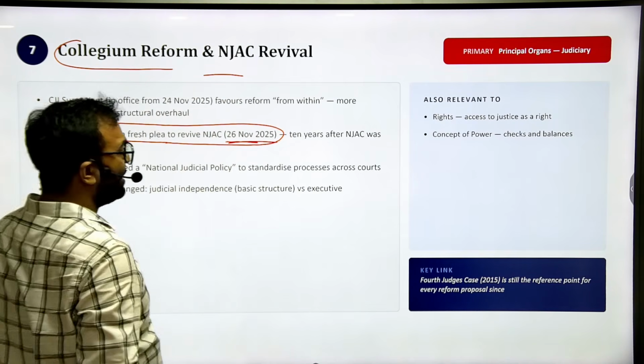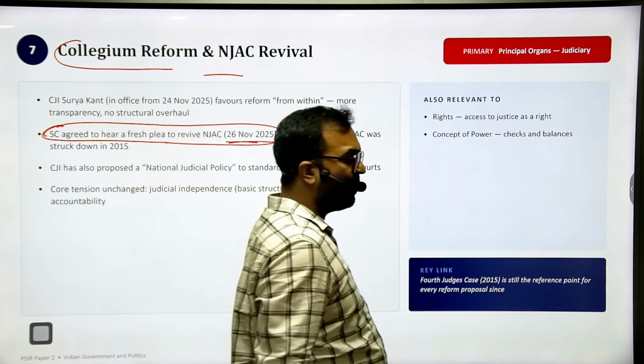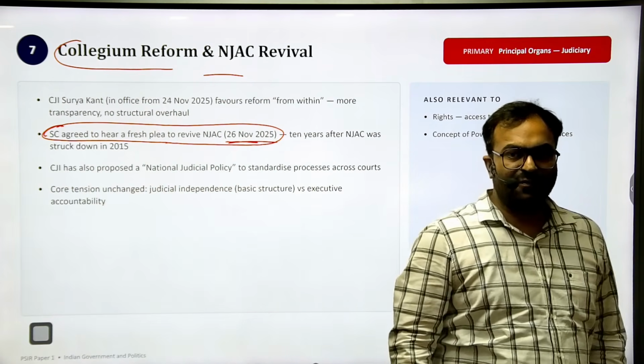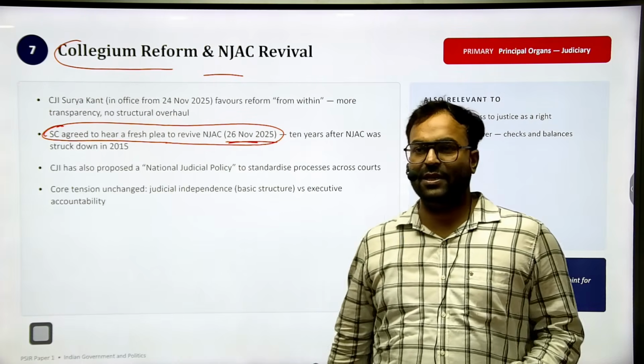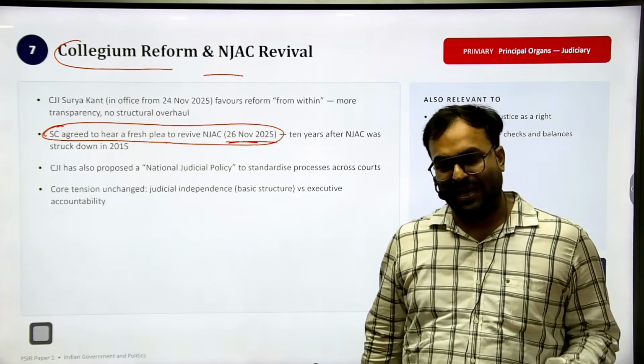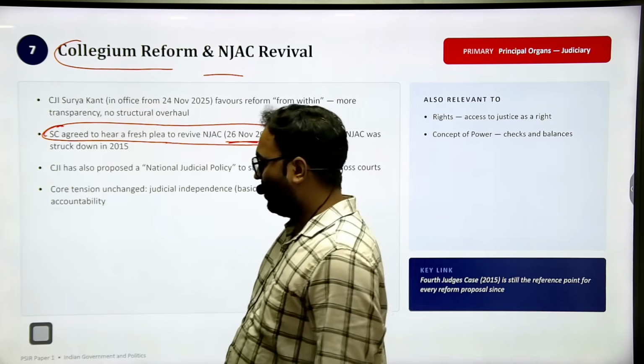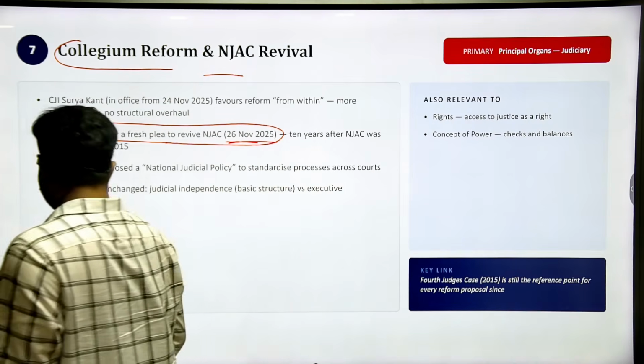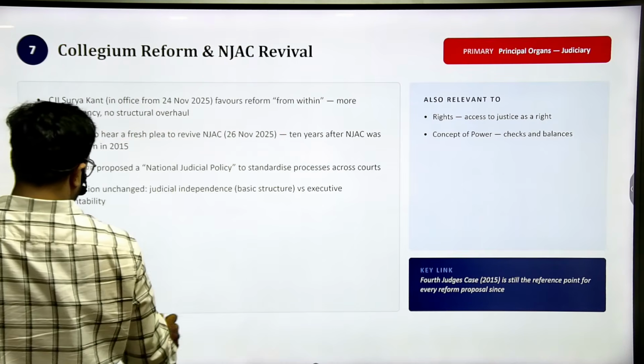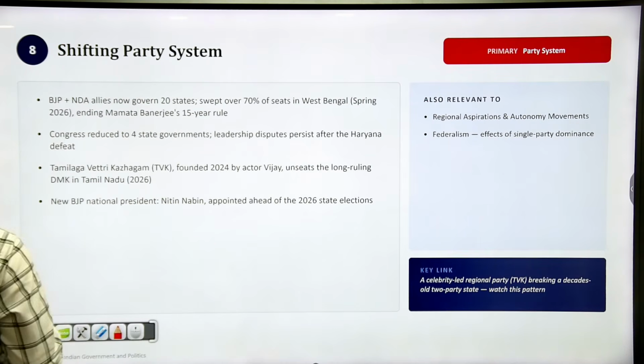Also, the Collegium is a very favorite topic of all the interviewers in the UPSC interview. I myself was asked in all my UPSC interviews about NJAC and Collegium reforms. So this is one topic you should prepare very well.